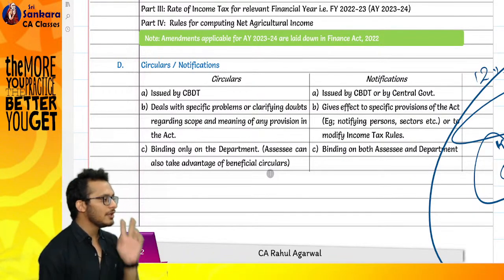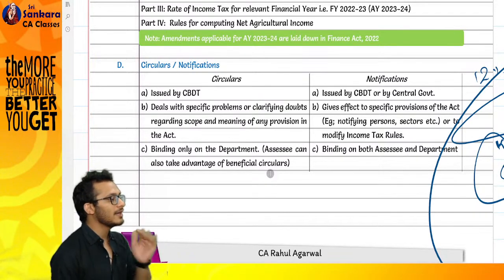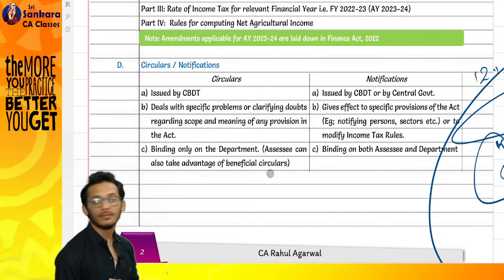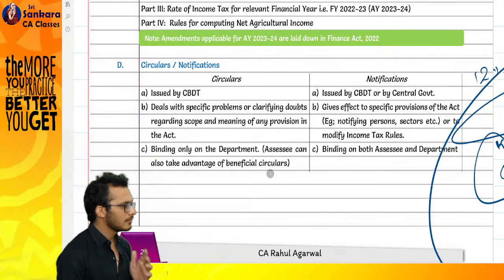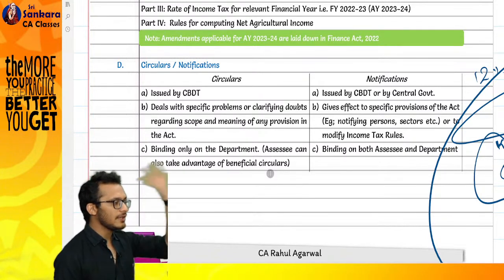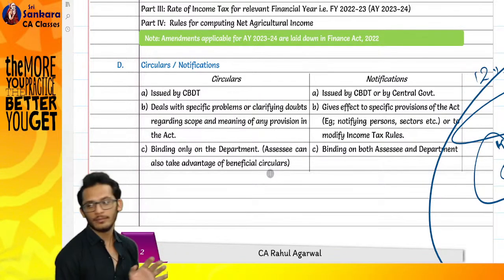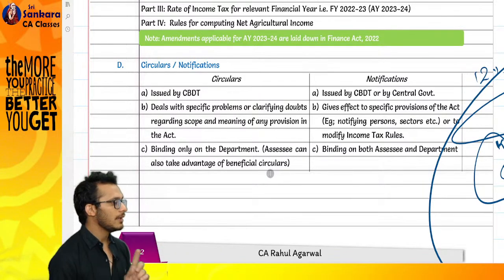While it is not binding on the assessee, it can also use the benefit, provided it is beneficial. If it is not beneficial, what will you do? Go to the courts. If it is beneficial, take it. If it is not beneficial, go and fight in the court. And the department cannot do that. The department is bound by a final order. That's clear. Any doubts? Now we are done with the 5 items.